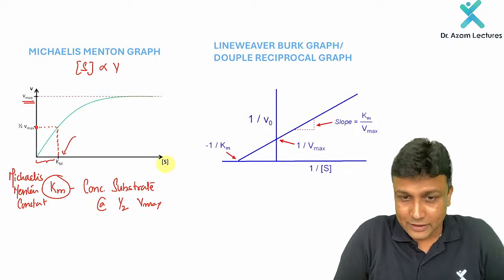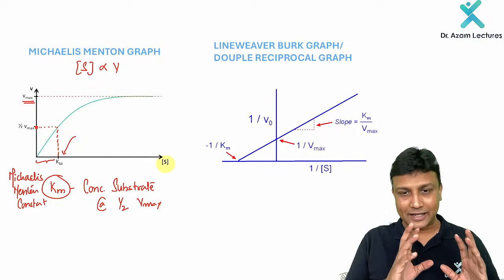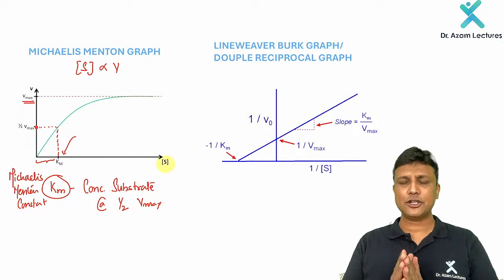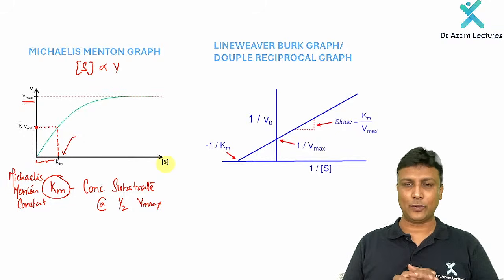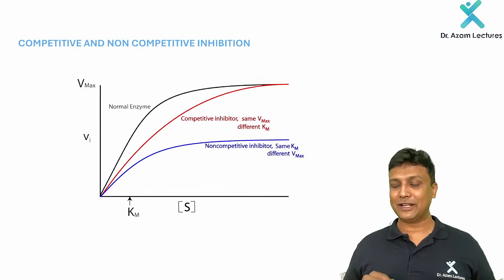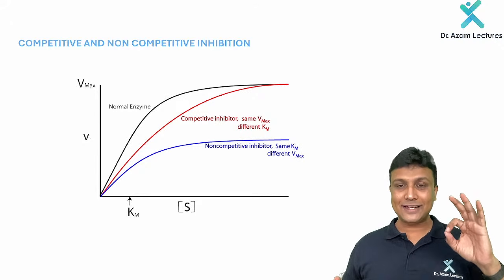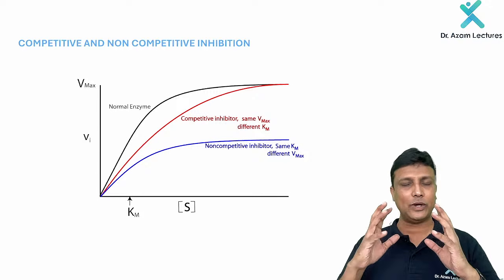So it is like a double reciprocal graph, my dear friends. Now, once you have understood these two graphs, the Michaelis-Menten graph and the Lineweaver-Burk graph, both of them are giving the correlation between substrate and velocity. The Lineweaver-Burk graph is actually the double reciprocal one, fine. But how are they actually giving it in the exam? In the exam, they will give you a graph something like this, with the inhibitor. So enzyme inhibition, and the two, competitive and non-competitive inhibition, are very much important.